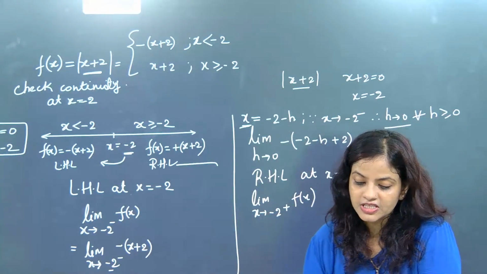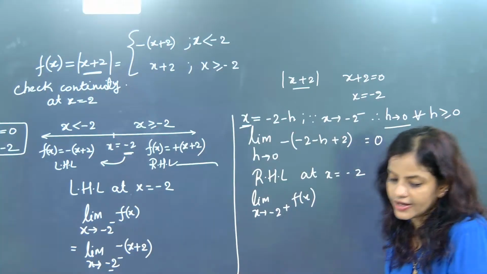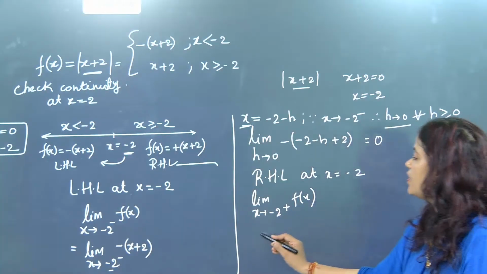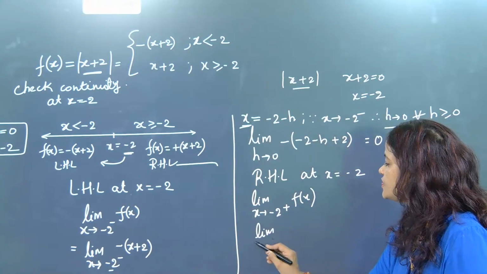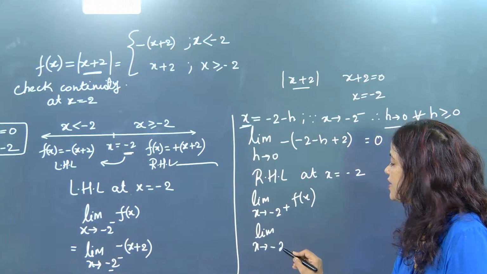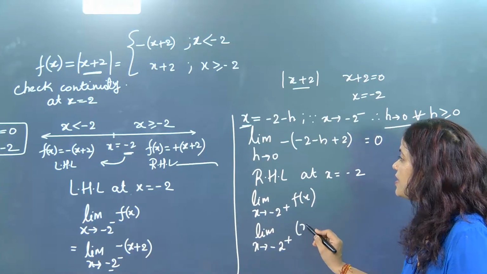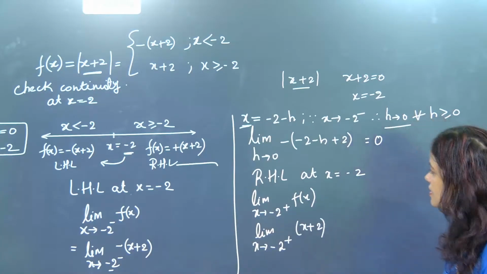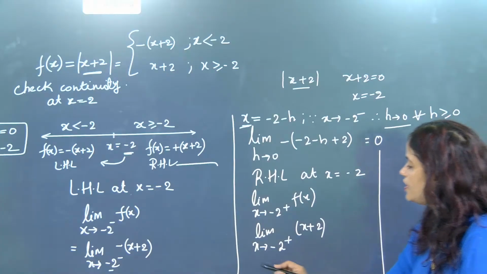Right side f of x is what, beta? F of x. And here what you are going to write, beta? Just you are going to substitute the value. X tends to -2 plus, and here it is coming as x plus 2. Done? Till here we have done. Now we need not to worry.